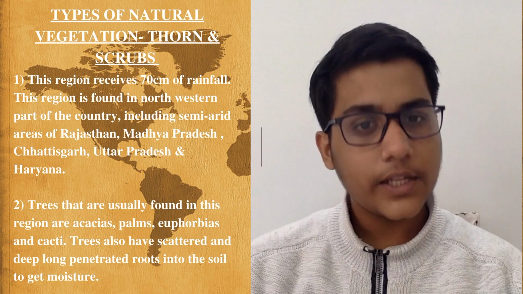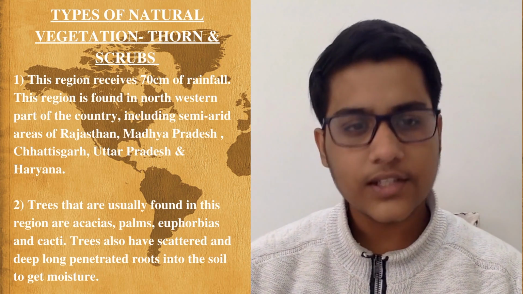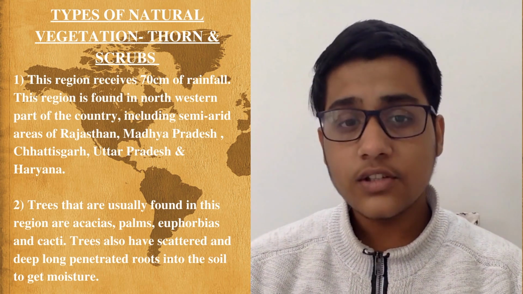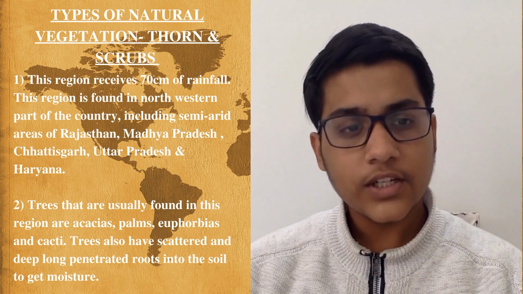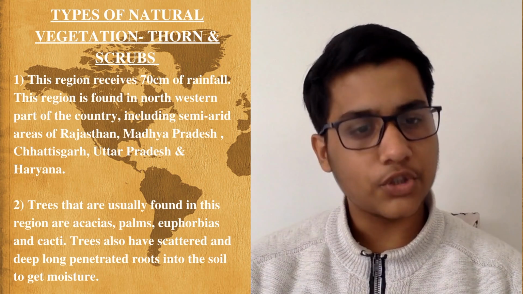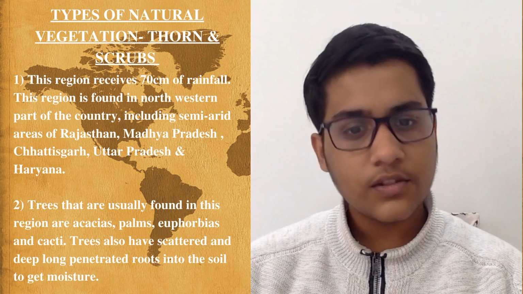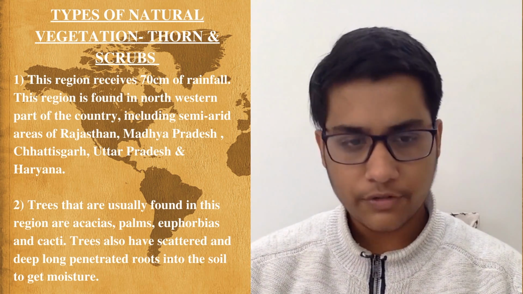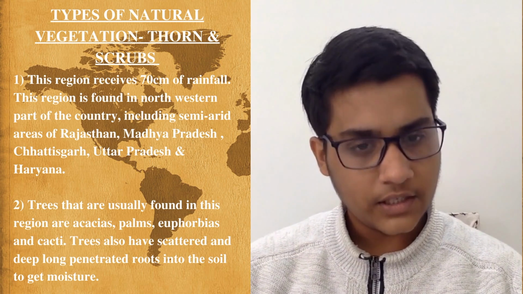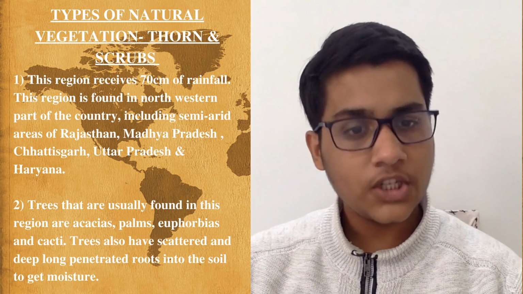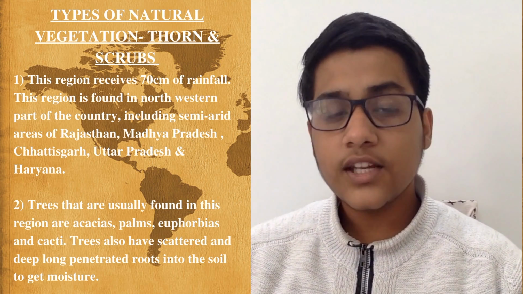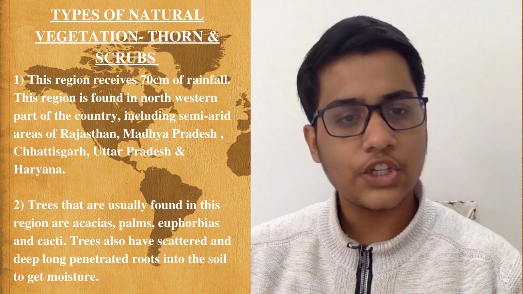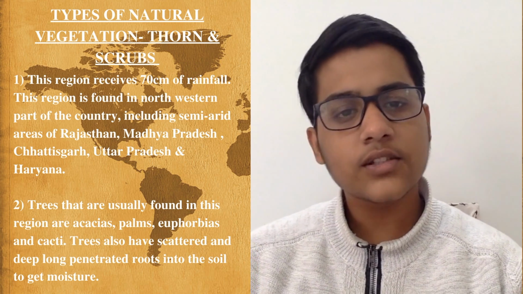Next type of vegetation is thorn forest and scrubs. This region receives 70 centimeter of rainfall. This region mostly consists of thorny trees and bushes. This region is found in the northwestern part of the country, including semi-arid areas of Rajasthan, Madhya Pradesh, Chhattisgarh, Uttar Pradesh and Haryana. Trees that are usually found in this region are acacias, palms, euphorbias and cacti.